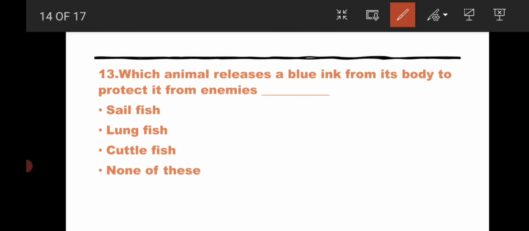The answer for this question is cuttlefish. Cuttlefish is the fish which releases blue ink. Whereas lungfish, I have told you, goes for long summer sleep. It is a desert fish.